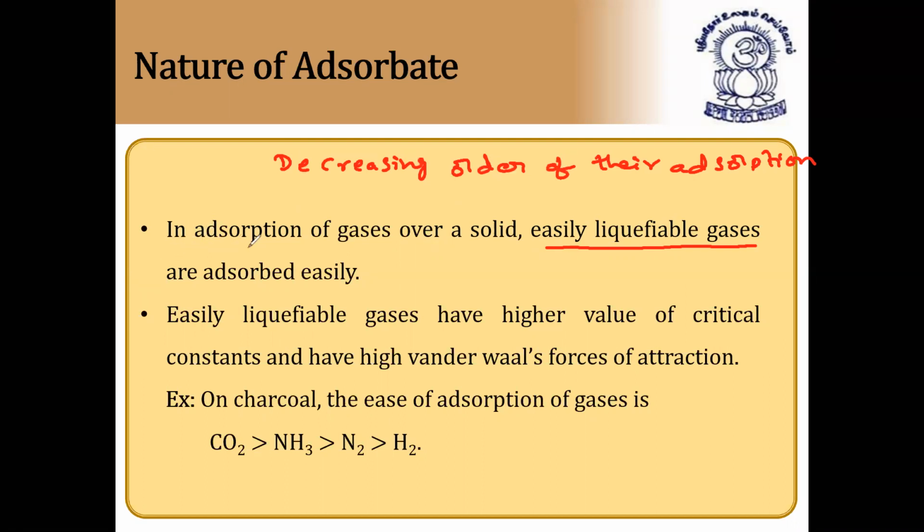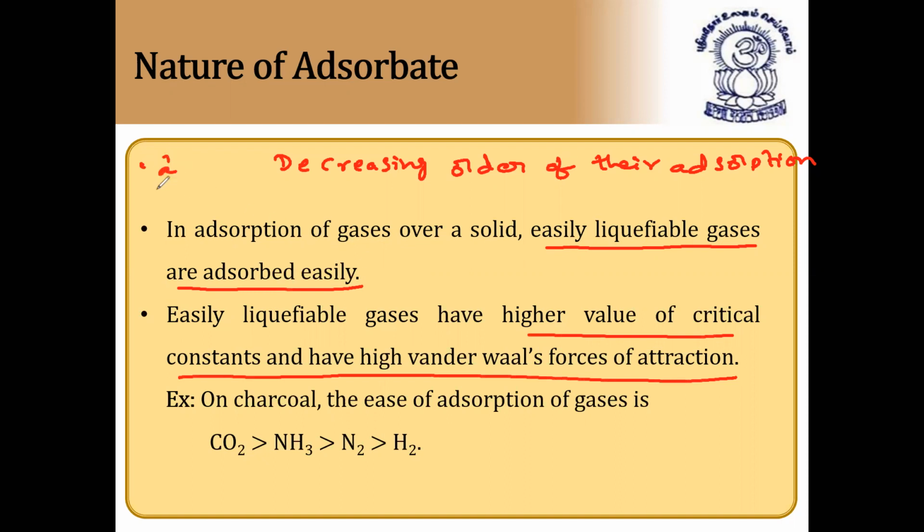For example, in adsorption of gases over a solid, easily liquefiable gases are adsorbed easily. Easily liquefiable gases have higher value of critical constants and have high van der Waals force of attraction, that is, higher the value of A. So they'll give A values for four different gases, and they ask us to write the decreasing order of their adsorption. Higher the value of A, more easily the gas can be liquefied, and also the gas can be adsorbed easily.